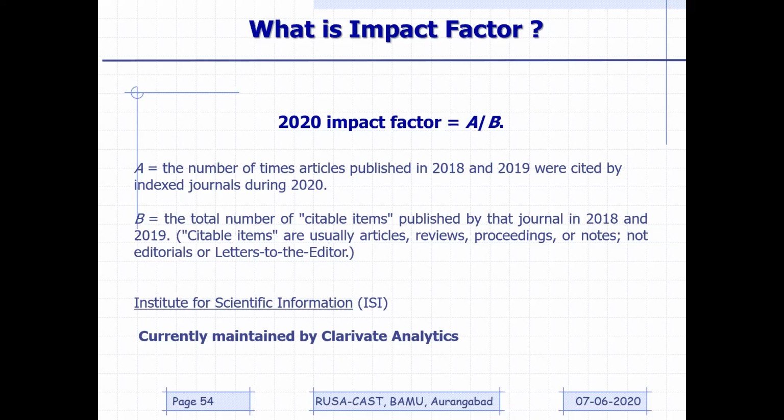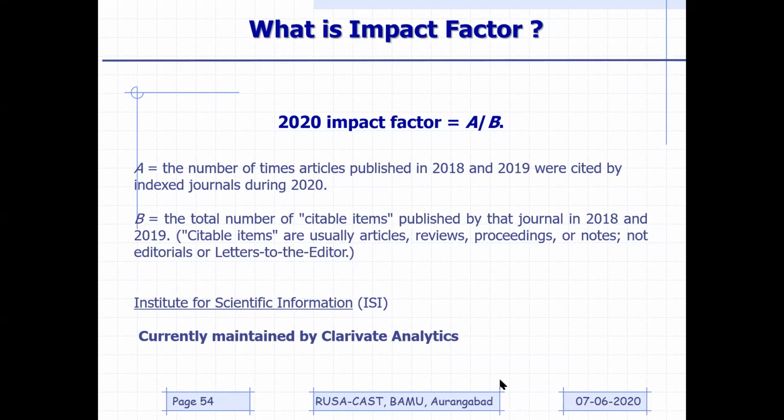Now the denominator is going to be the same, the numerator may go on increasing. Suppose there are 288 articles, whatever 288 or 244, if all articles are cited twice, your impact factor will be 2. If cited 3 times, your impact factor will be 3. And if they are cited less than 1 time, obviously your impact factor would be less than 1. If out of 288 only half of the articles have got citations, the impact factor would be 0.5. So this means a journal whose impact factor is more than 1 is going to be good.